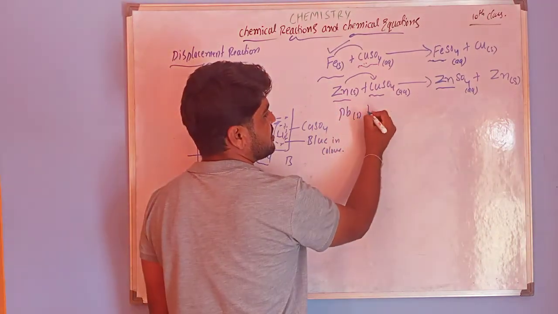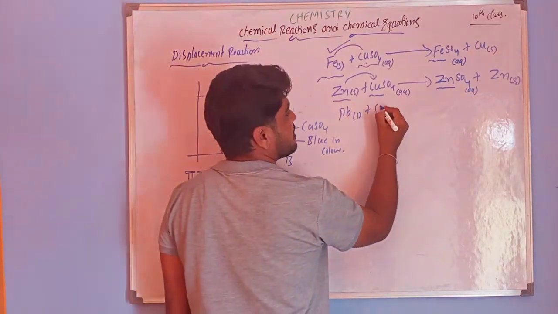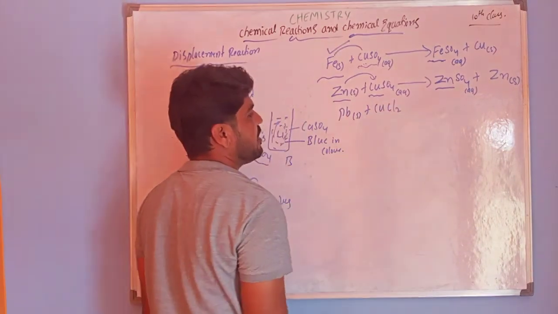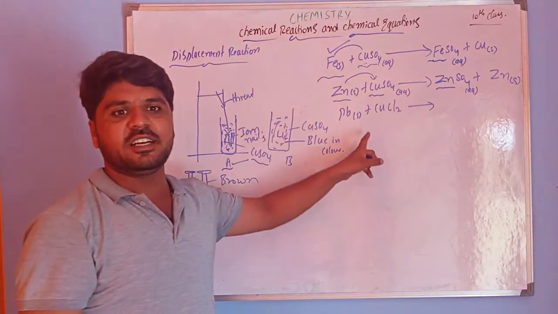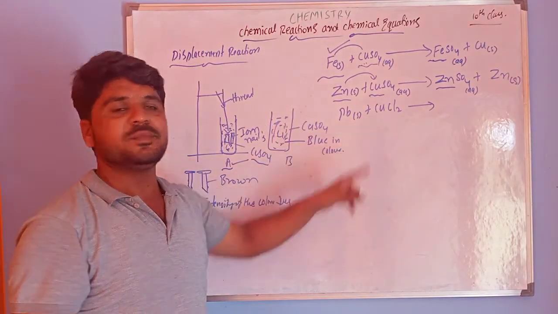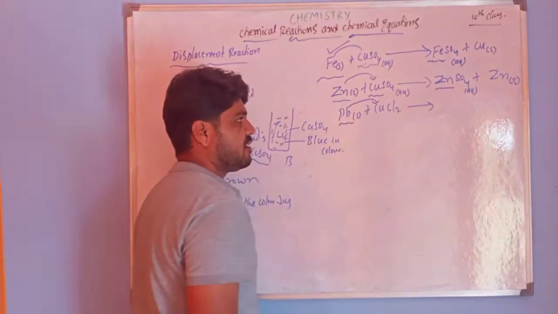So one more example, that is lead. Lead reacts with copper chloride. So what happens in this reaction? See, this lead replaces the copper.